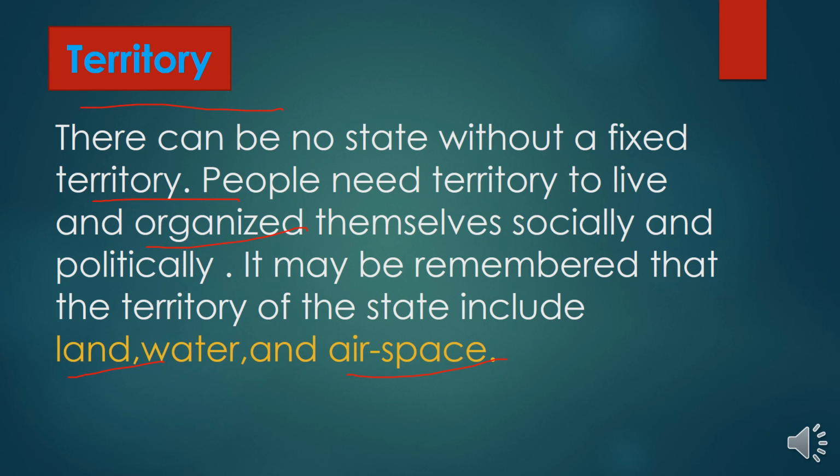So, therefore, the state must have territory, right? And the territory must include land, water, and airspace because these are the basic necessities of the state and of the people. All right. So let's see the third element.